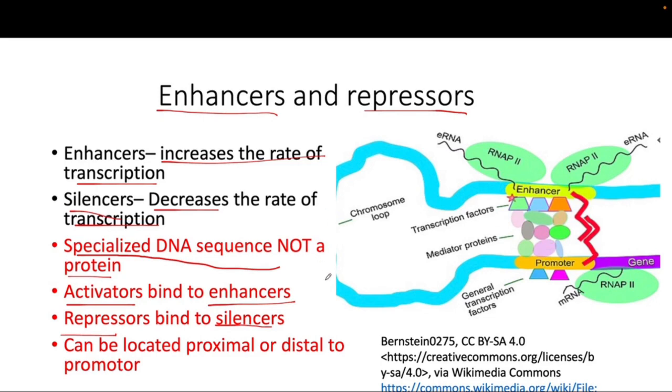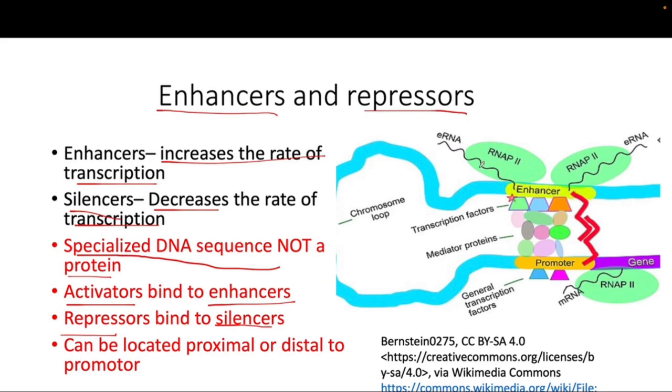Okay, so let's say if it is located at a distal site, then when transcription is going to happen, the DNA sequence will kind of loop around. As you can see here, this enhancer is located far distal to the promoter. So when the transcription is going to happen, the DNA sequence is likely to loop, which brings the enhancer or the repressor proximal to the promoter region.